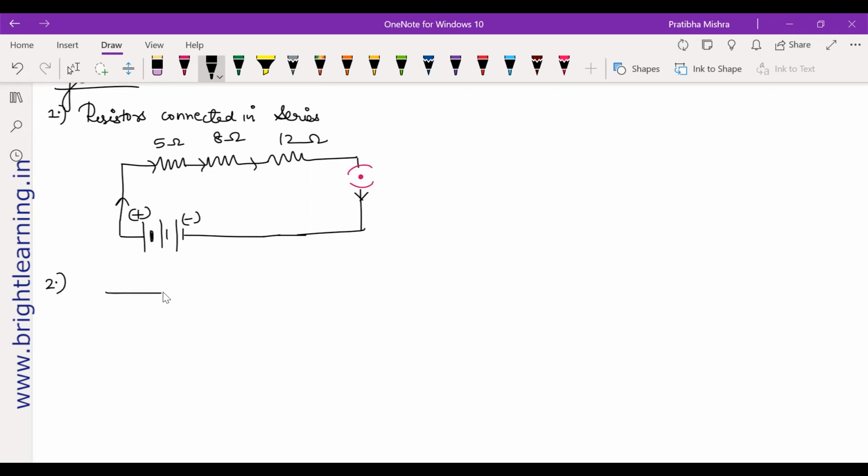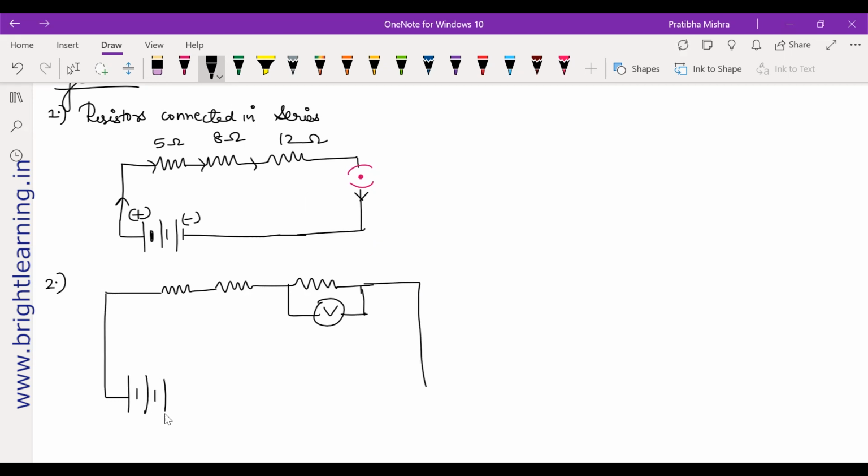Let's start. 1, 2, 3. But you need a voltmeter, no? So you can just put a voltmeter here. Okay. See, my diagram will not be that proper. It'll be proper, but it'll be a very rough scale because I'm not using any scale. Now I'll just first connect the batteries. At least 3 batteries we need, and the voltage is 6 volt. Now, this is your 5 ohm. This is your 8 ohm. This is your 12 ohm.